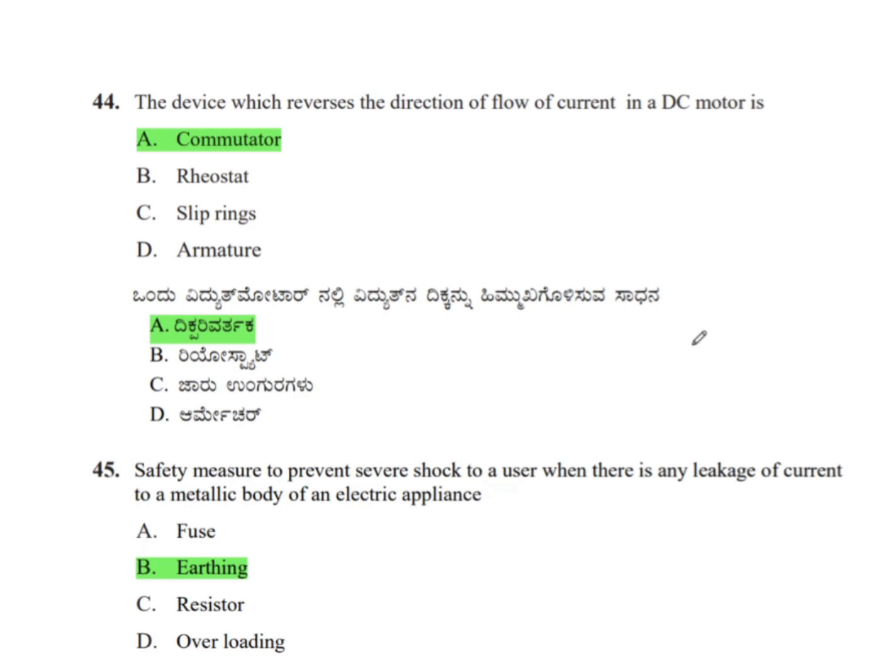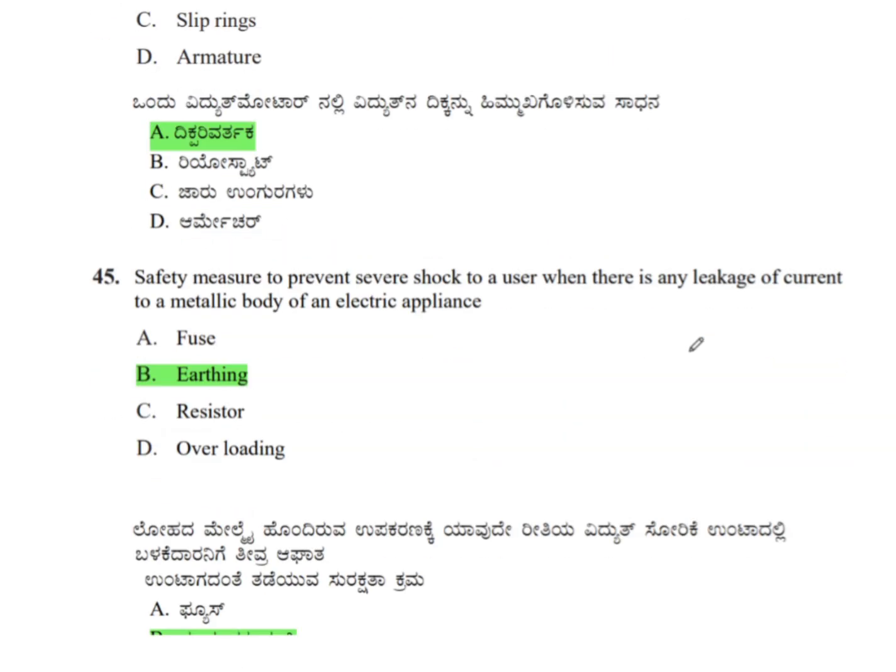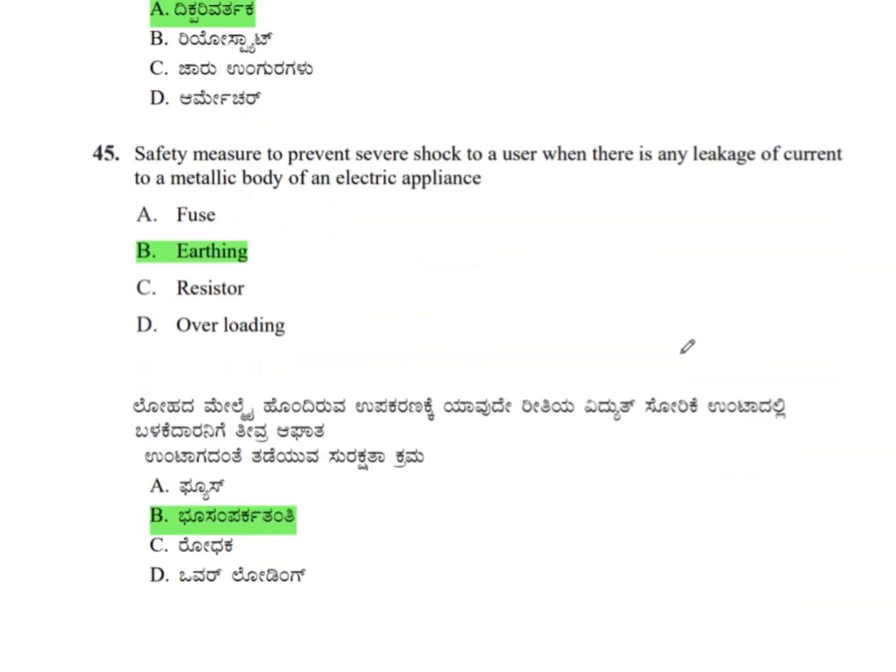Question number 44. The device which reverses the direction of flow of current in a DC motor is called commutator. The device which reverses the direction of current in a DC motor is called as commutator. Safety measure to prevent severe shock to a user when there is any leakage of current to a metallic body of an electric appliance can be done by using earthing wire. Therefore, the correct answer is option B, earthing.